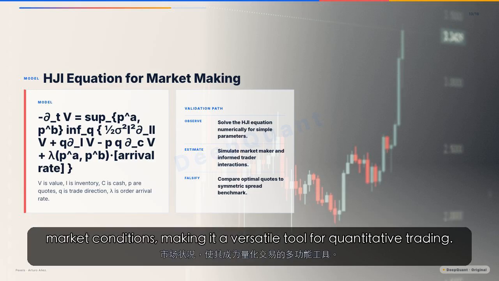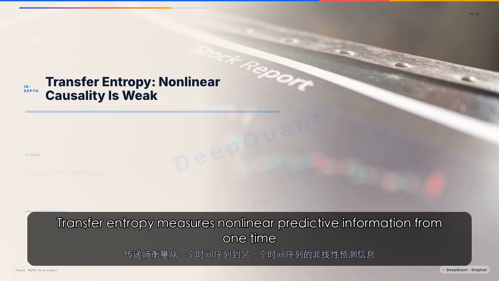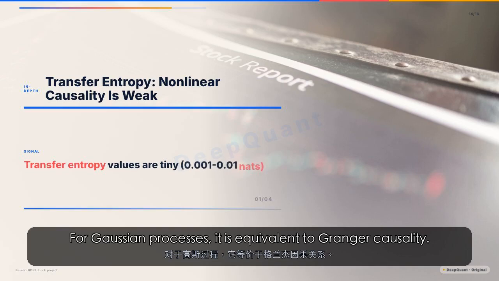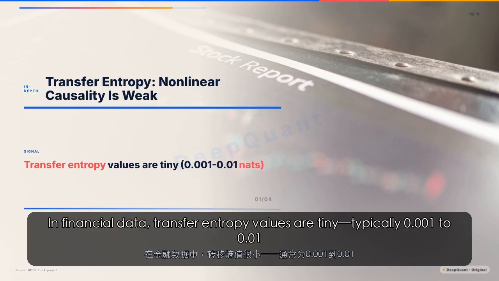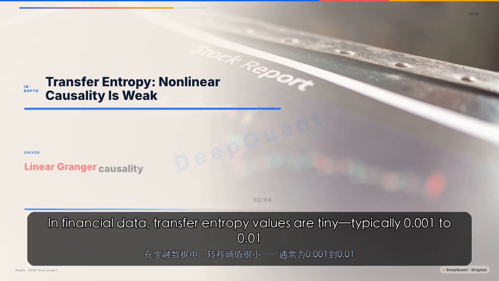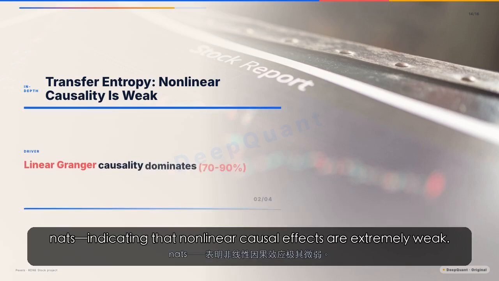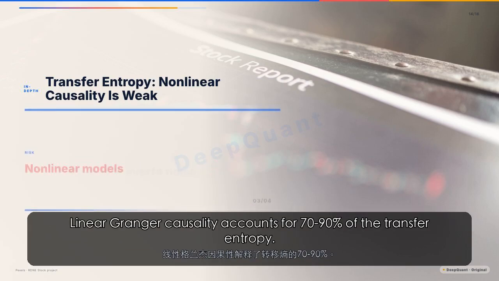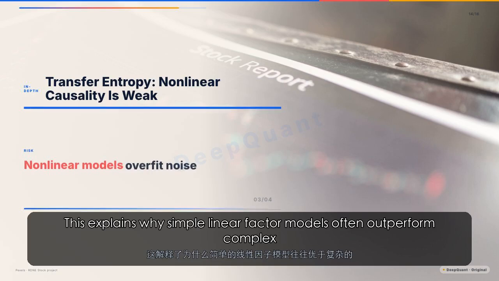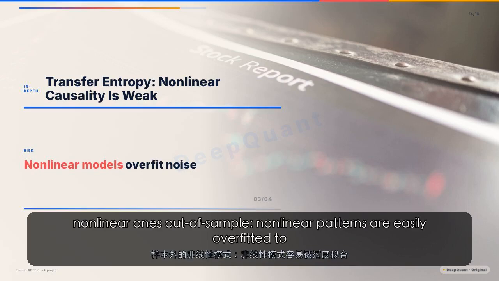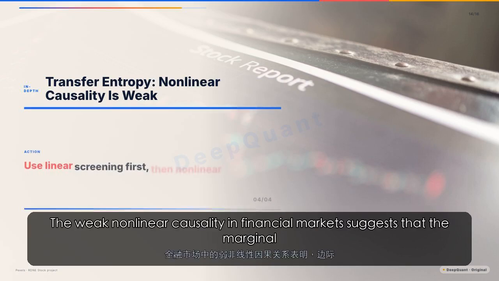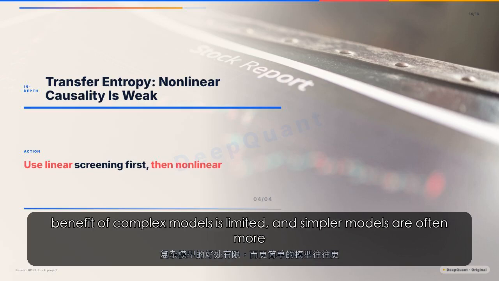Transfer entropy measures nonlinear predictive information from one time series to another. For Gaussian processes, it is equivalent to Granger causality. In financial data, transfer entropy values are tiny, typically 0.001 to 0.01 nats, indicating that nonlinear causal effects are extremely weak. Linear Granger causality accounts for 70 to 90% of the transfer entropy. This explains why simple linear factor models often outperform complex nonlinear ones out of sample. Nonlinear patterns are easily overfitted to noise. The weak nonlinear causality in financial markets suggests that the marginal benefit of complex models is limited, and simpler models are often more robust.